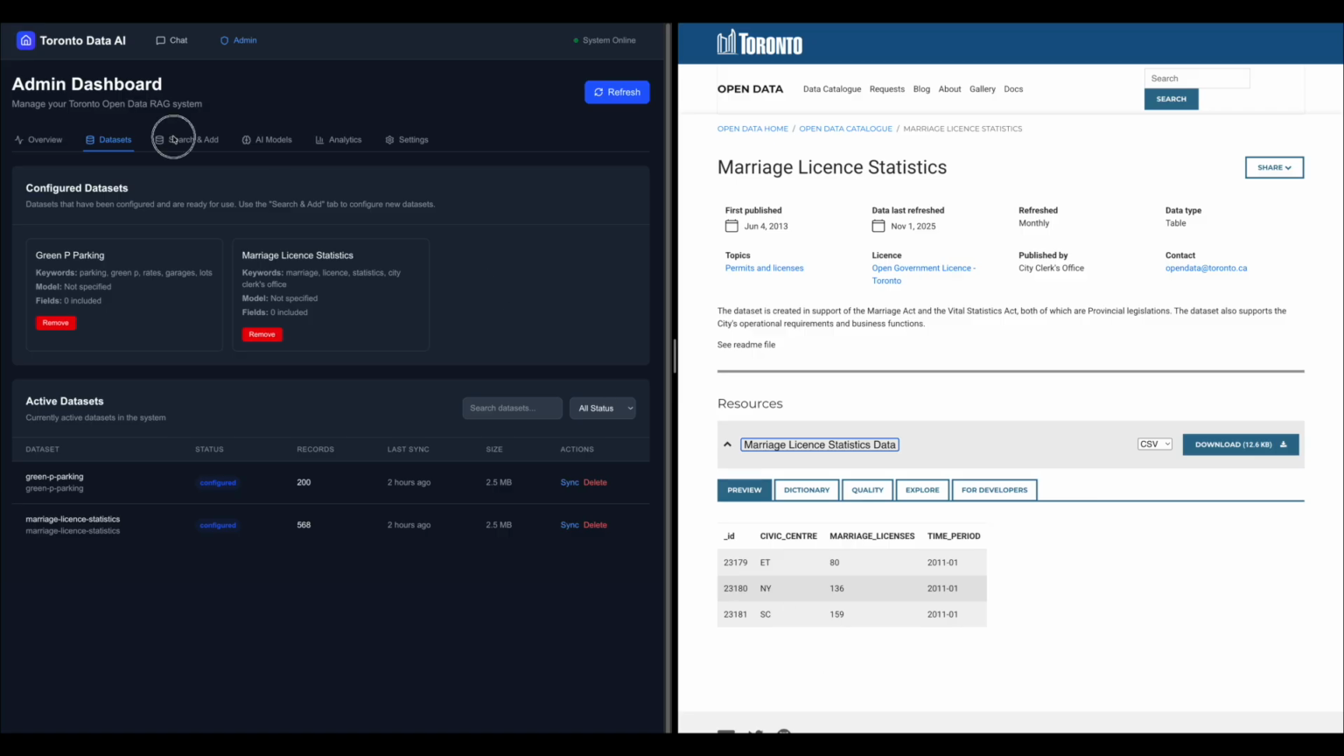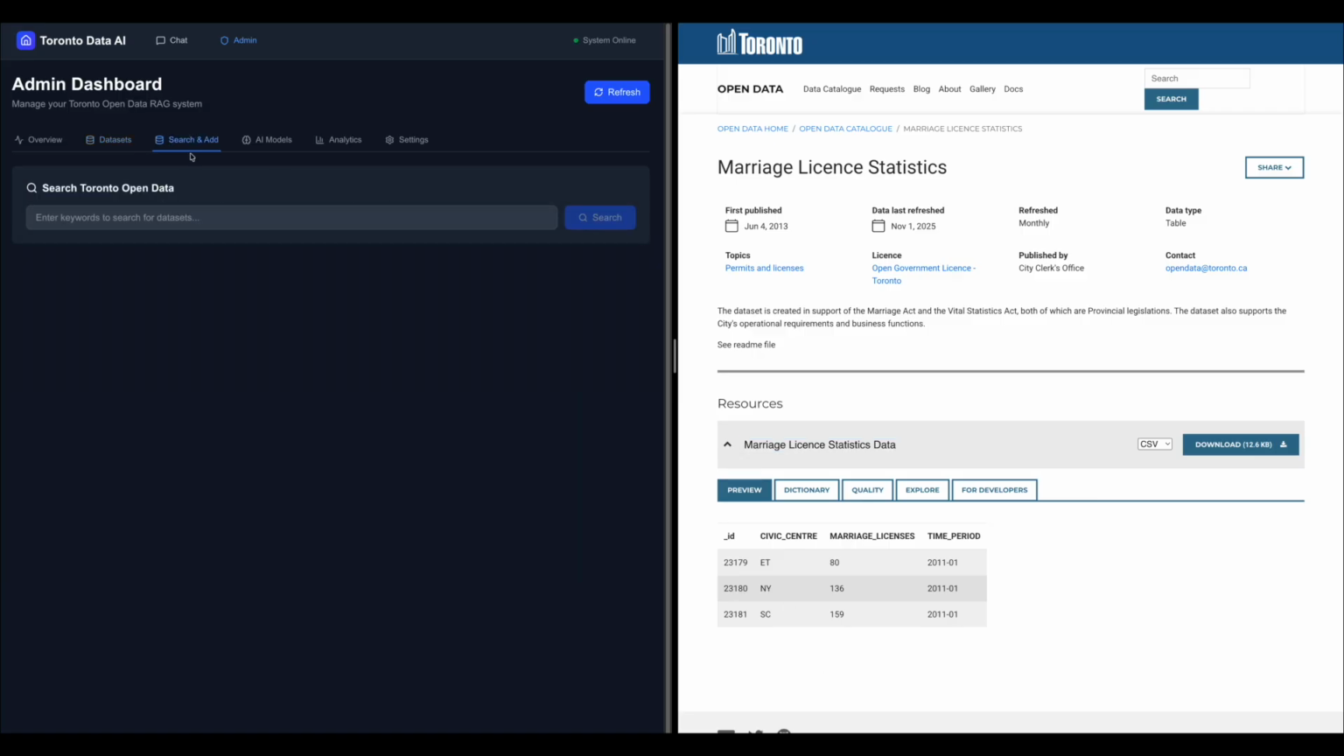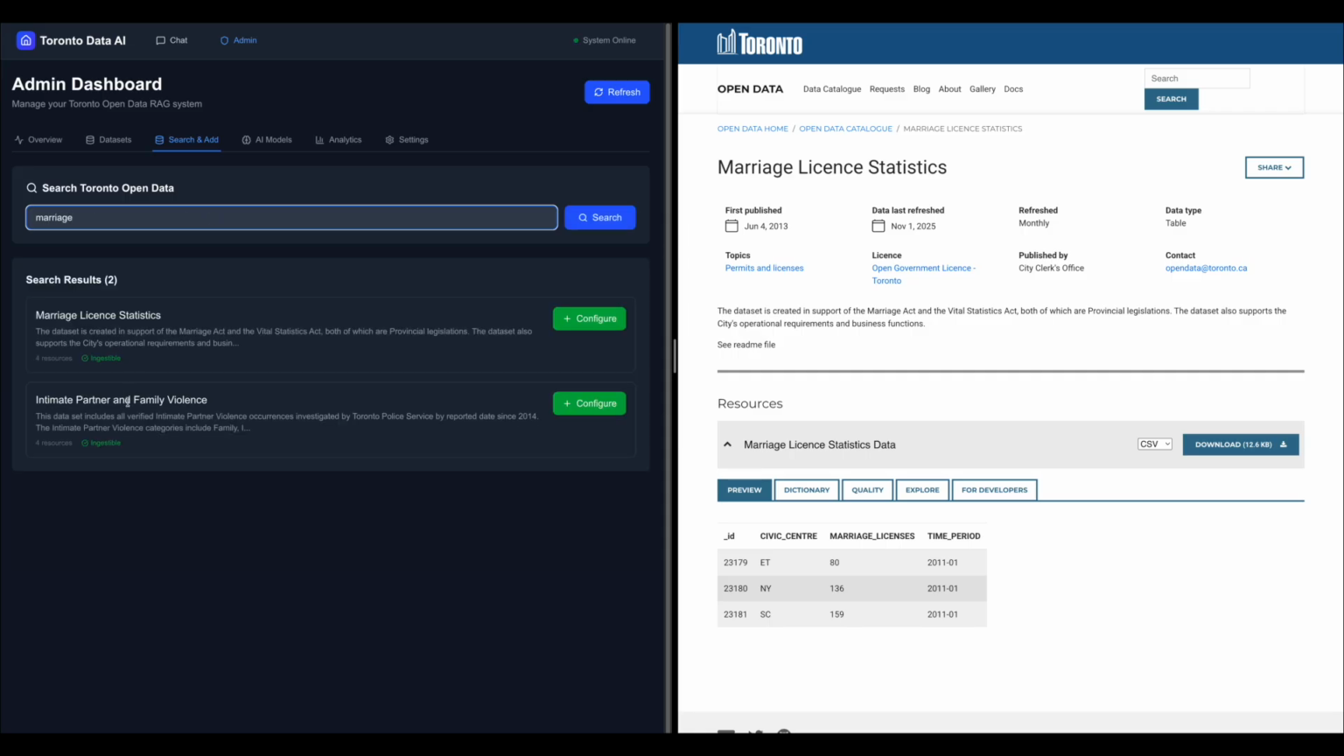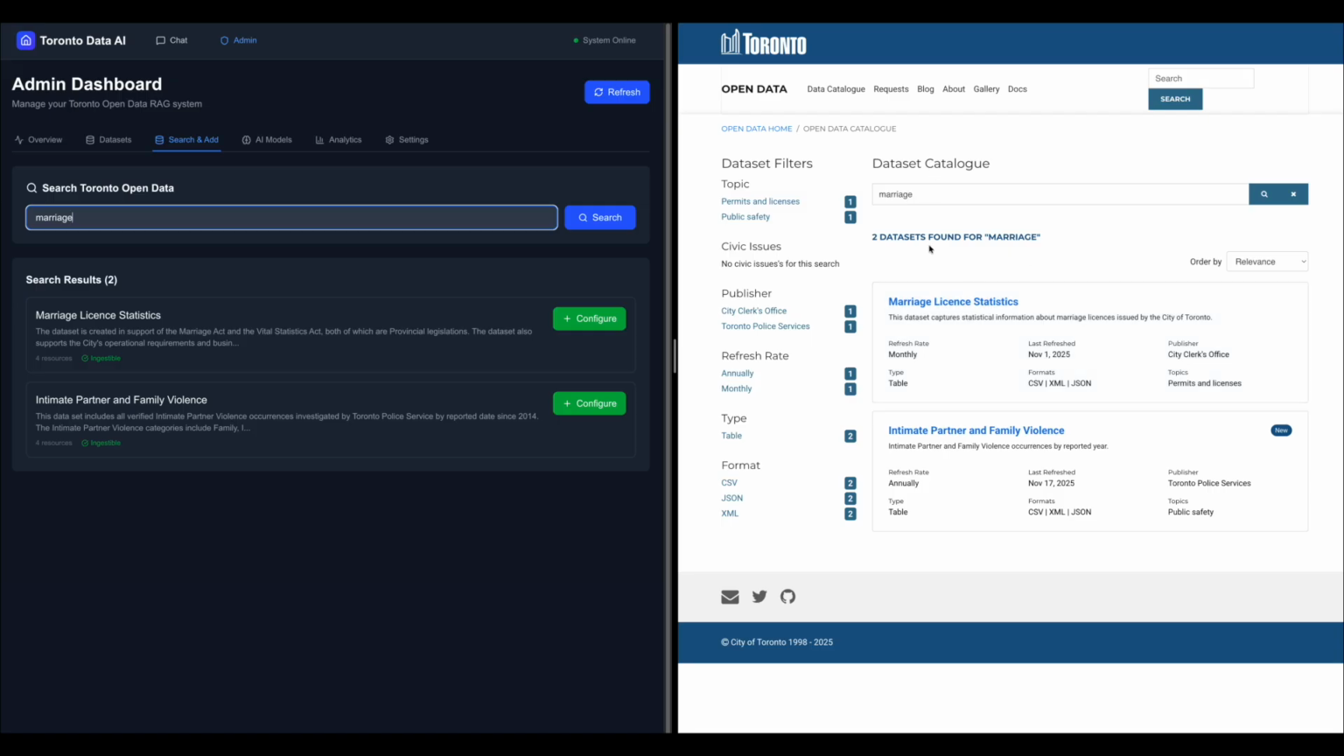Other than that, we have the similar system over here where we can search and add those datasets. So if I search marriage licenses here, we can see it works the same way as we have the search here, because this is connected to the CKAN API that is provided by Open Data to interact with the datasets.